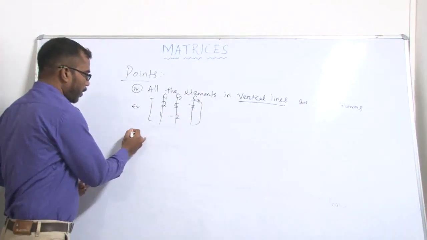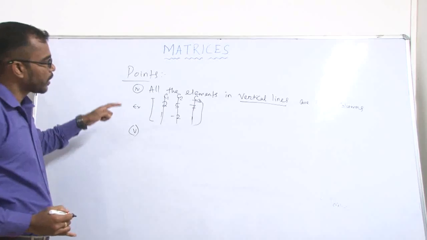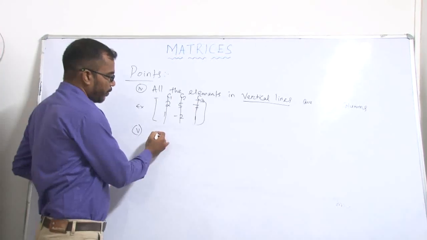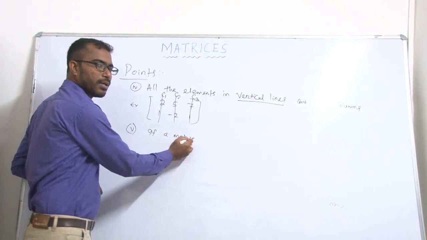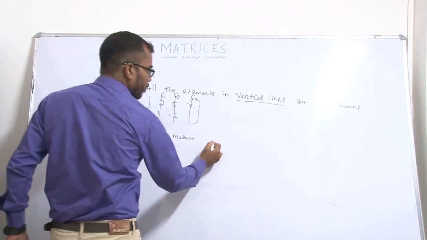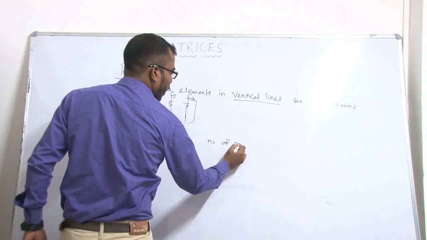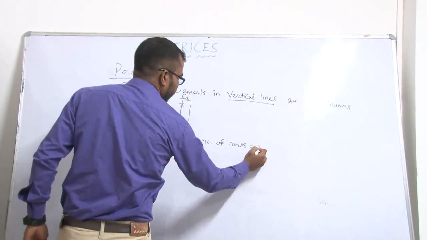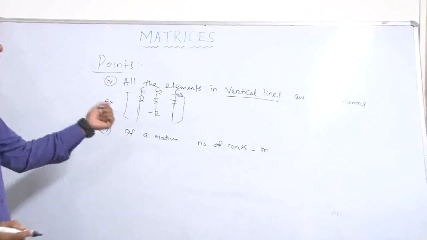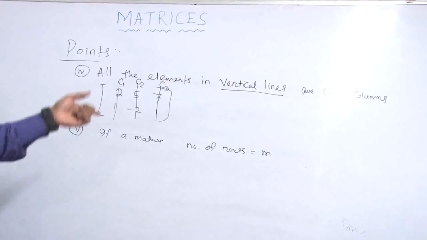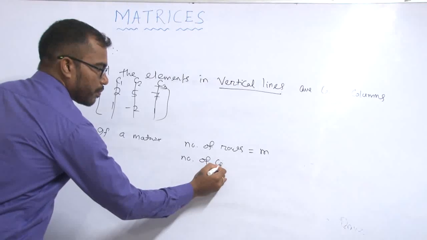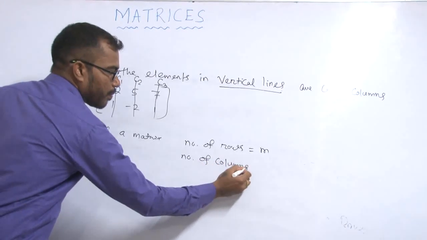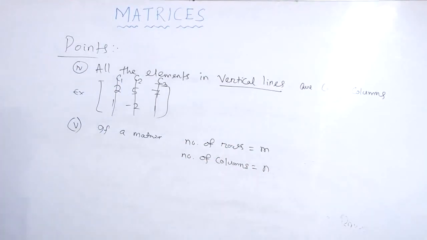And the next point: suppose a matrix has m rows and n columns.